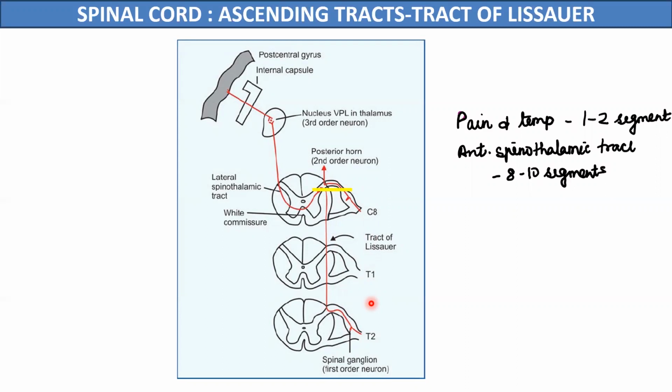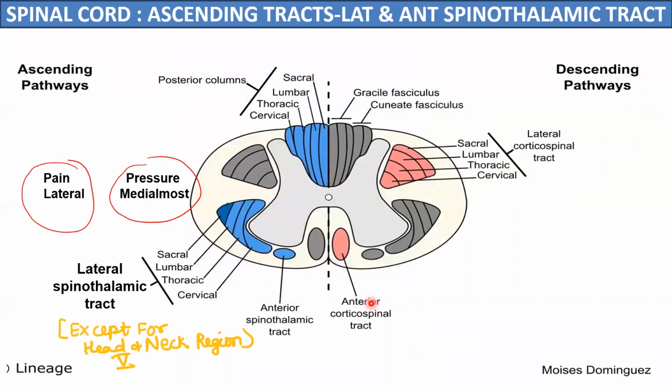The second fact which we must remember about these tracts is the localization of the fibers. In the lateral spinothalamic tract, if we look at this diagram, the fibers from the cervical region will be located medial most in the tract, while the fibers from the sacral region are located lateral most in the lateral spinothalamic tract. So this is the localization of the fibers from the different parts of the body, where cervical fibers are medial most, and sacral fibers are lateral most.